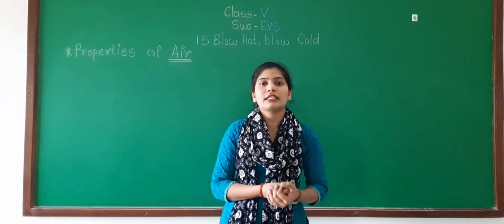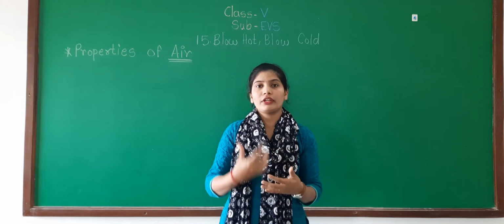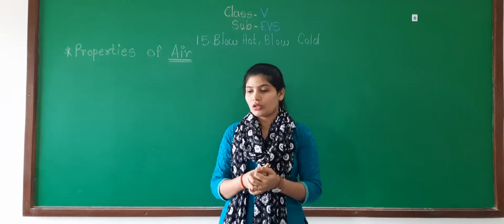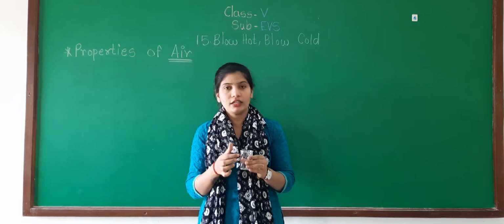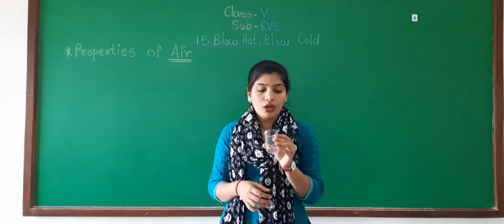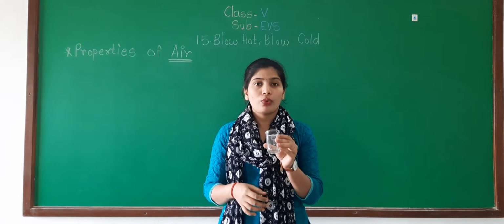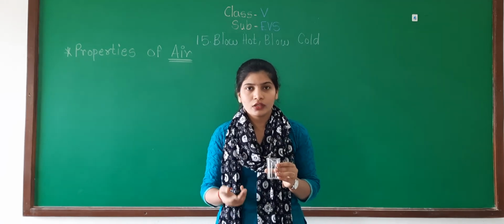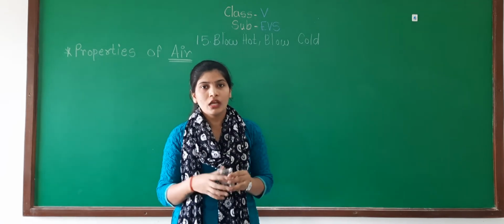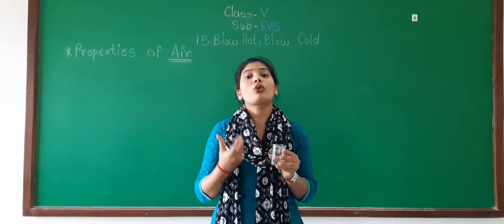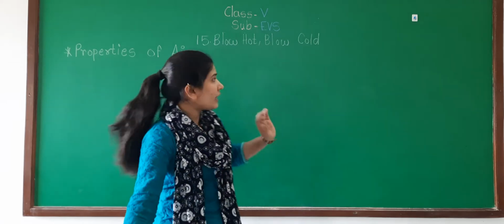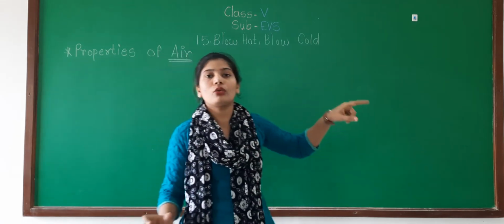If the tea is there, what are we doing while drinking the tea or milk? For example, if the glass of milk or tea is there, what are we doing? Like that we are doing. For what? Now we want that milk to become cold. Okay, and that is your blow hot and blow cold.